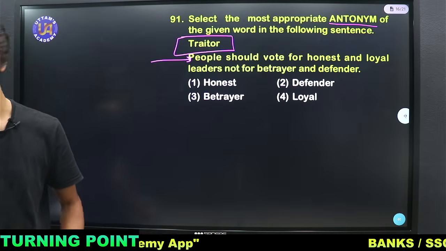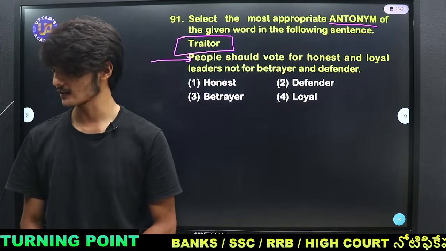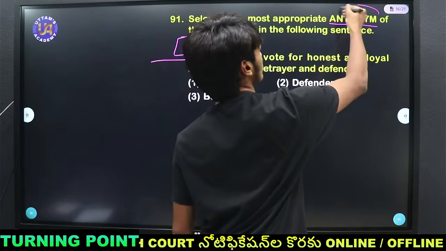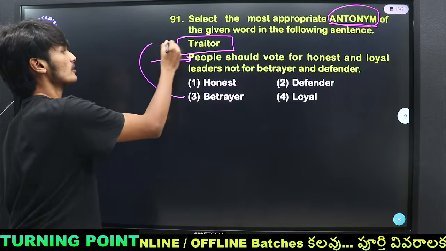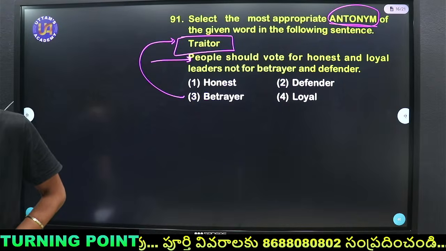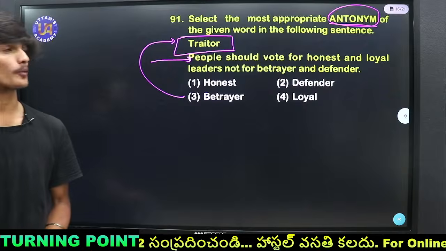Niranjana says 3, betrayer. I am not asking the synonym, Niranjana, I am asking the antonym of traitor. So betrayer will be the synonym of traitor. Kavya says option A. Divya says 3. So make sure to read the question.